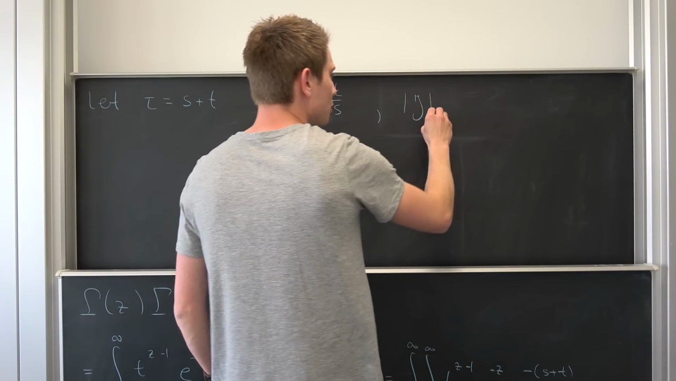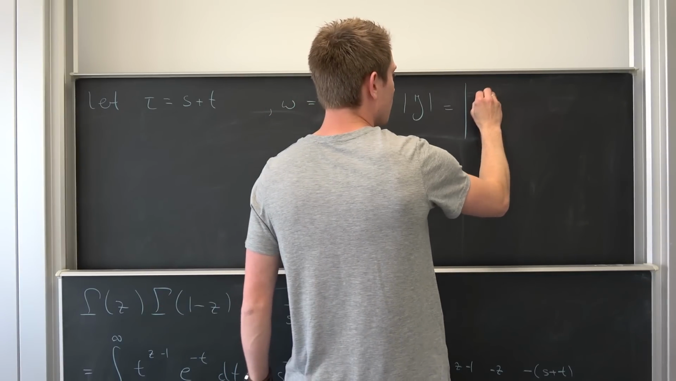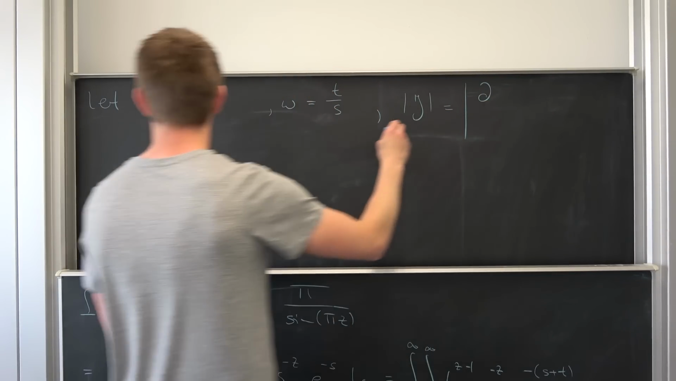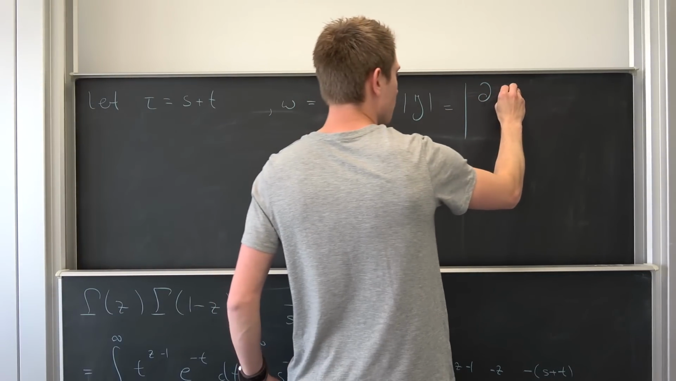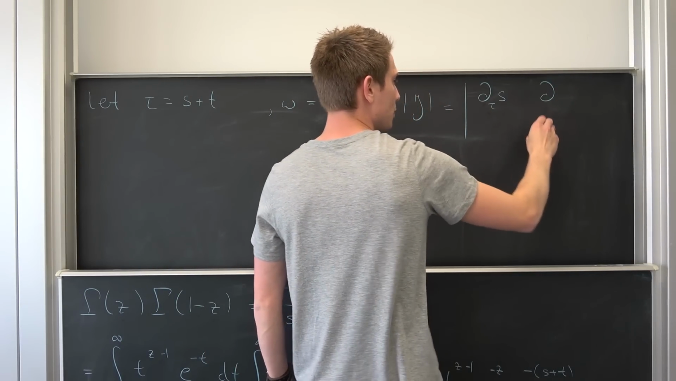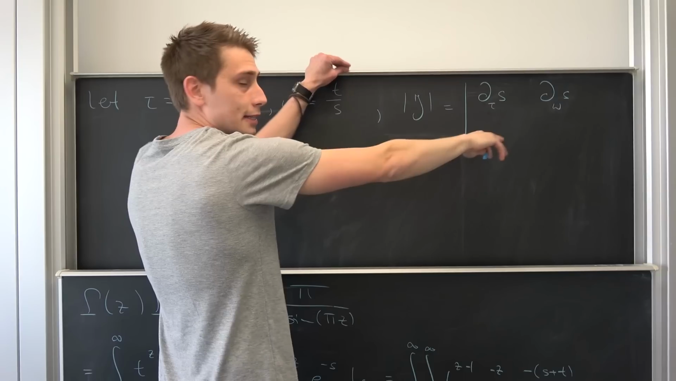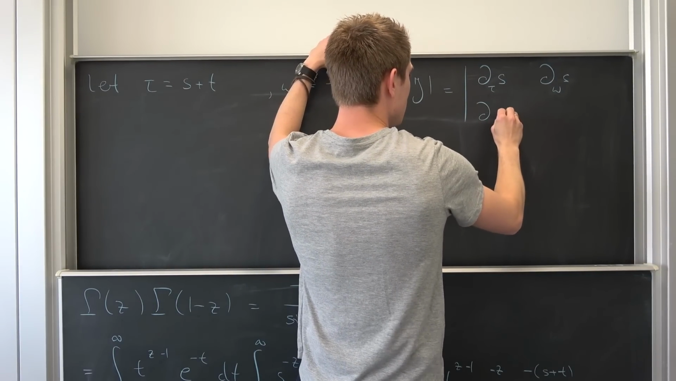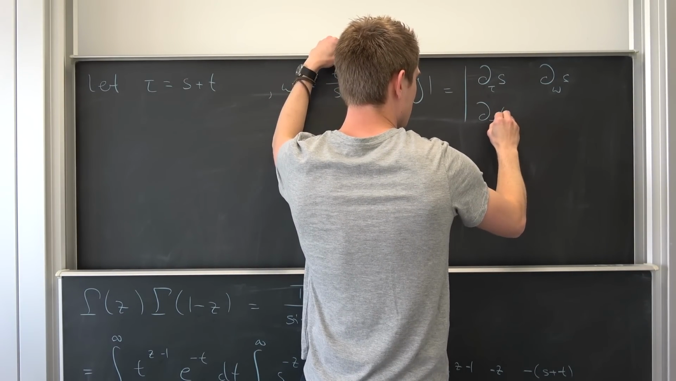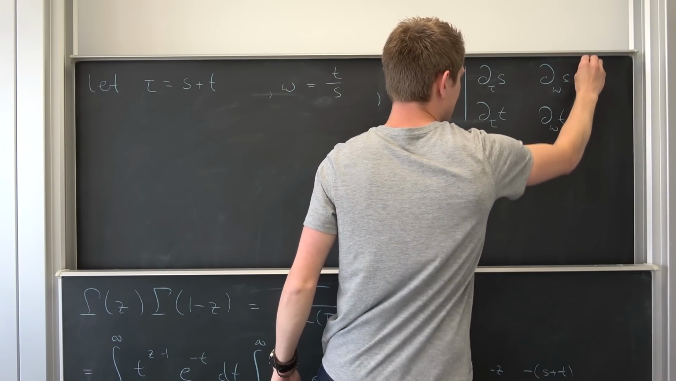So the determinant of the Jacobian matrix is nothing but the determinant of, okay, we are going to have the partial derivative of our first variable s with respect to our first new variable tau, and then the second entry is s differentiated with respect to omega, and then in the next row we are going to have the partial derivative of t with respect to tau, and then the partial derivative of t with respect to omega.